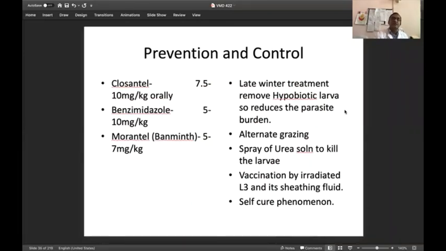Now again, the prevention and control. The drug of choice for this, there are 3 drugs we have given here. One is Closantel. It's very important, because we have to keep in mind the anthelmintic resistance.